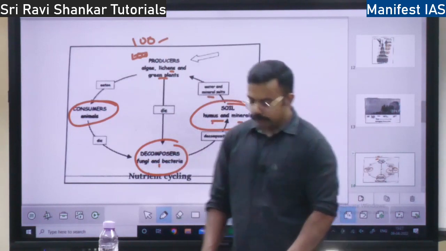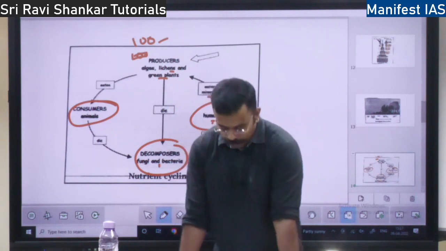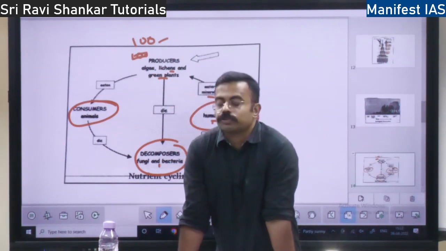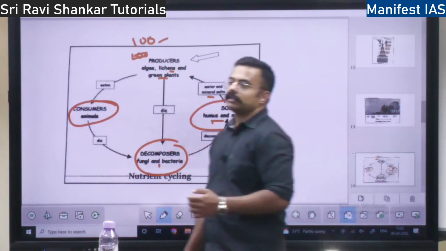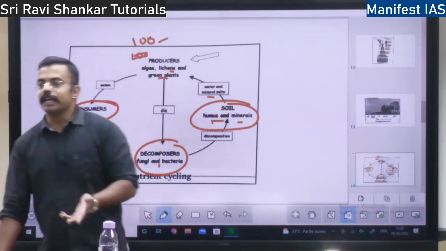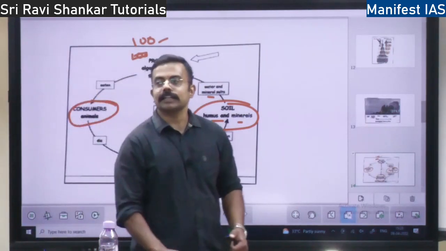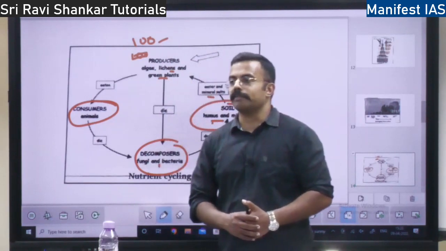Next you have the carbon cycle, which I have also discussed in geography. First we should understand the importance of carbon. Our body is made of carbon, right? The food you eat is made of carbon. Even the vehicles you drive emit carbon dioxide, and we are giving out carbon dioxide every moment.